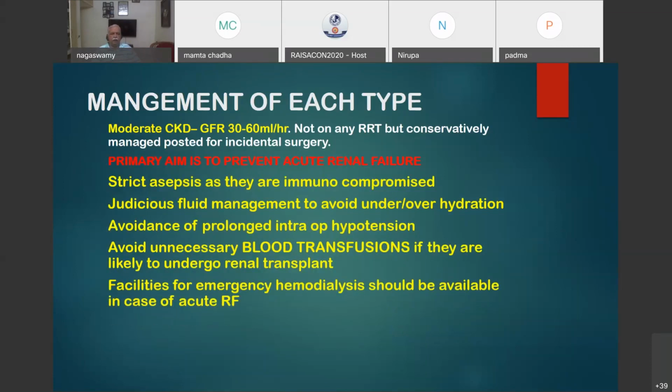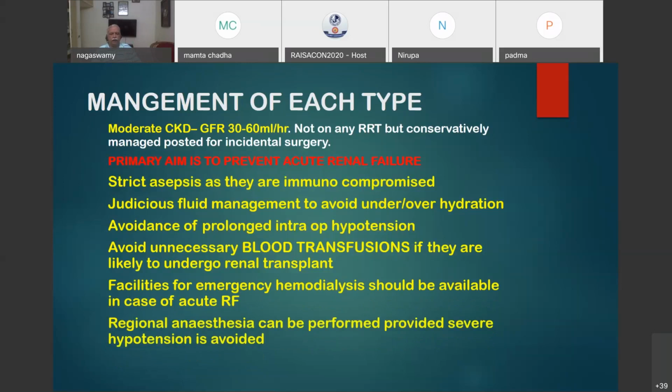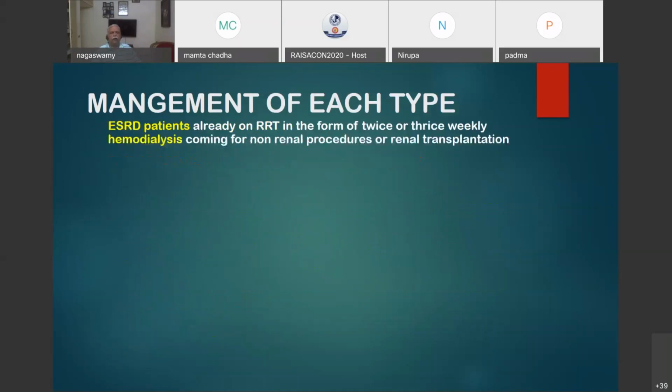Facilities for emergency hemodialysis should be available whenever you take up a patient who is not on any renal replacement therapy, if they develop acute renal failure. Regional anesthesia can be safely performed provided you avoid severe hypotension of prolonged nature by adequately giving fluids and vasopressors.